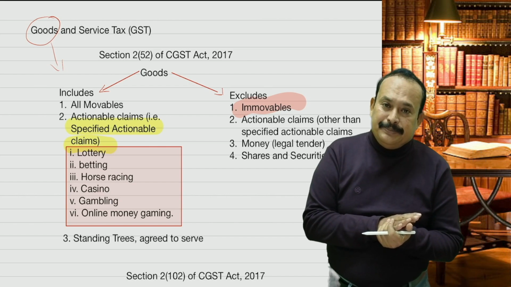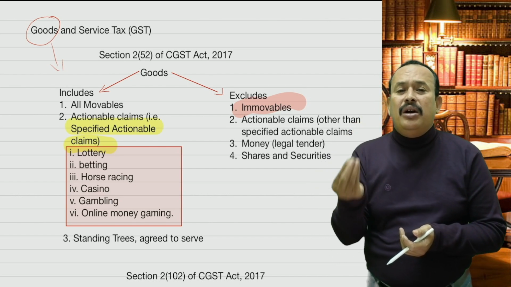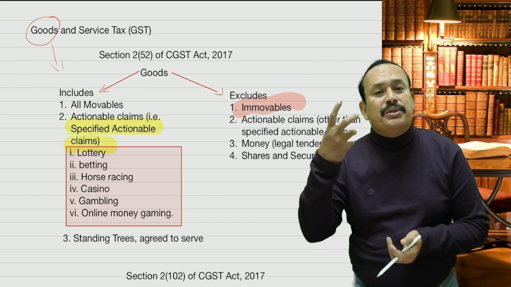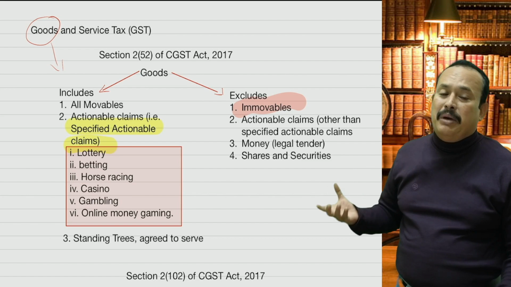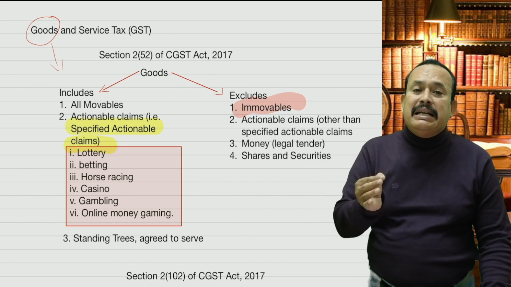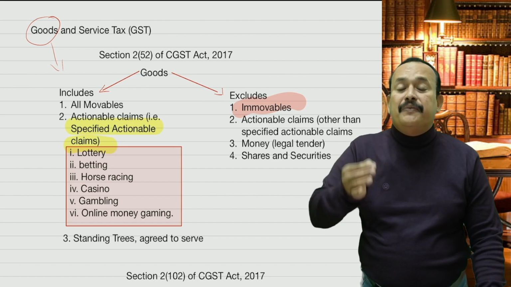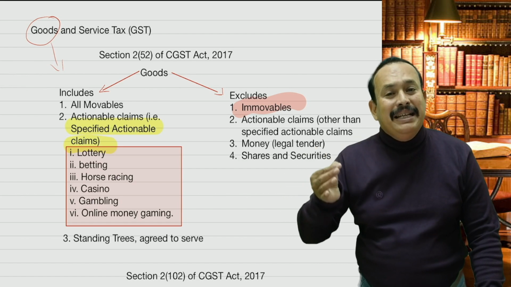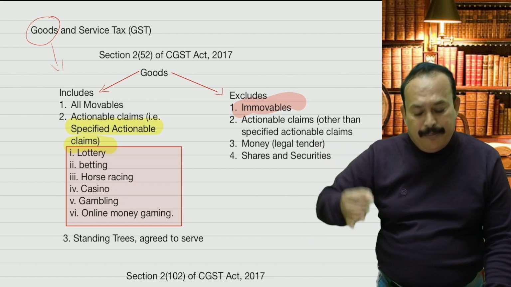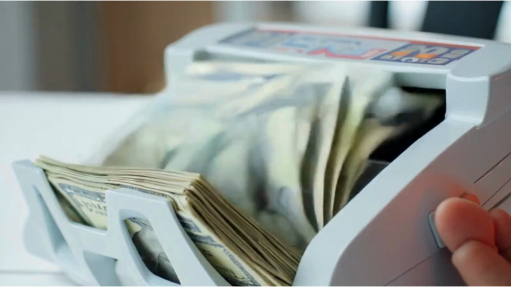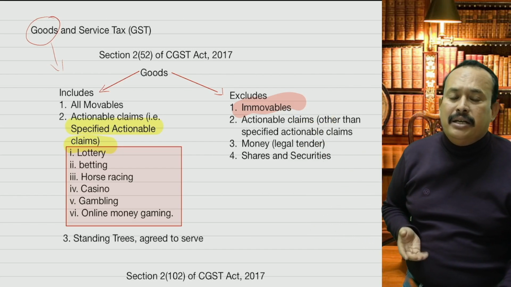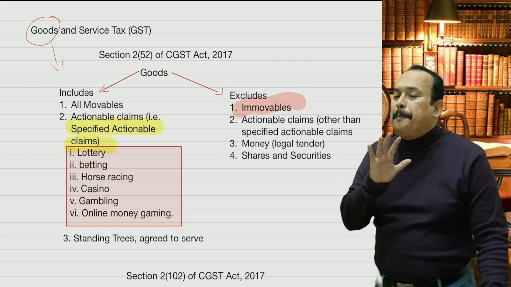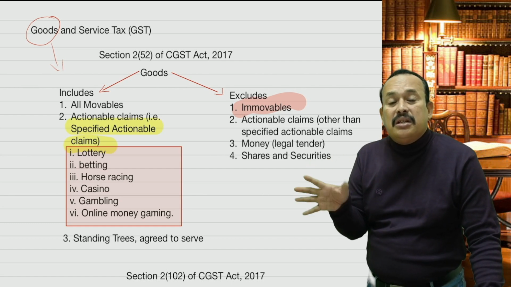Further, my dear sir, goods does not include a transaction in money, that is money in the form of legal tender, meaning thereby the currency authorized by the Reserve Bank of India to transact is called legal tender. Such legal tender is absolutely neither goods nor service.